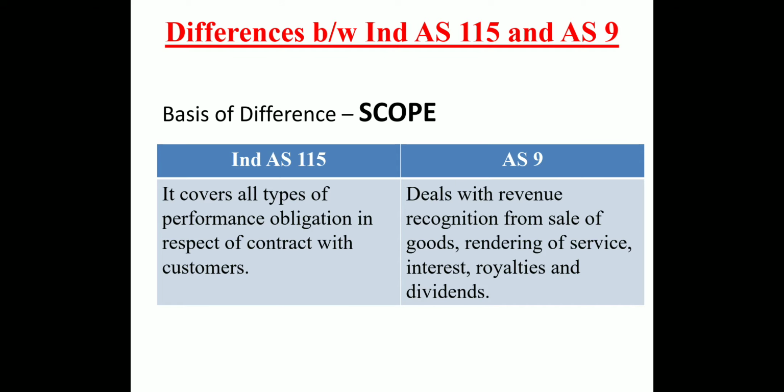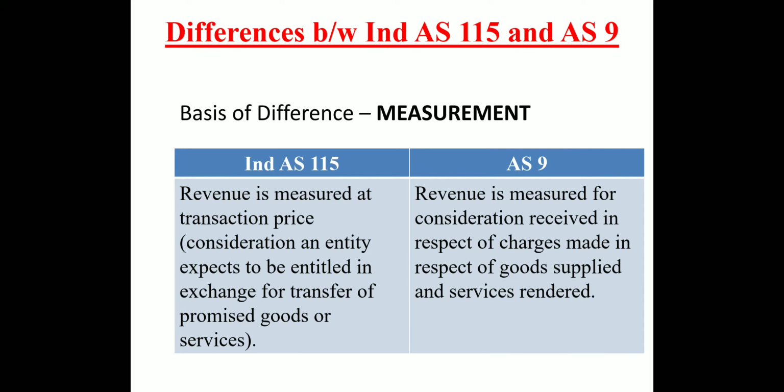Now first of all, scope. As we all know that Ind AS 115 deals with customer contracts, or prima facie it deals with the revenue arising from the contracts with the customer. So this Ind AS covers all performance obligations in respect of contracts with the customers. However, AS 9 covers only certain ordinary activities of an entity which consist of sale of goods, rendering, or we can say providing of services, and interest, royalties, and dividends.